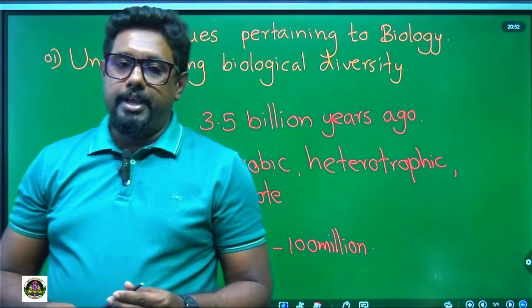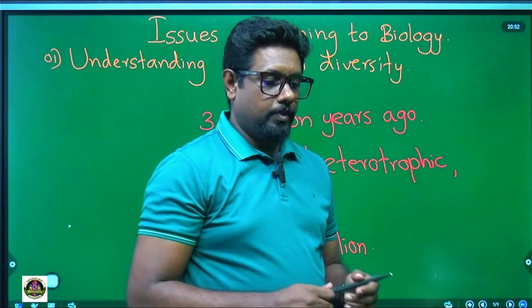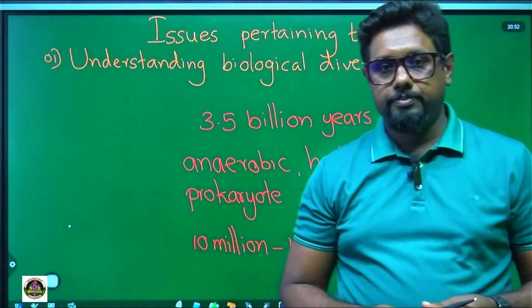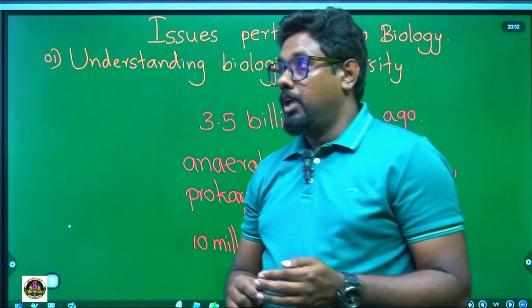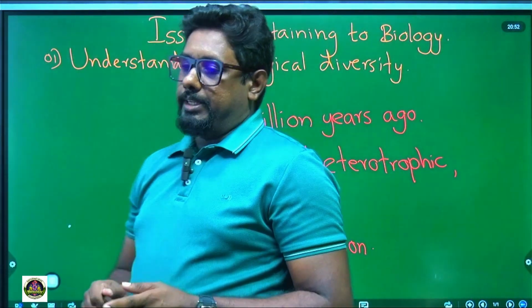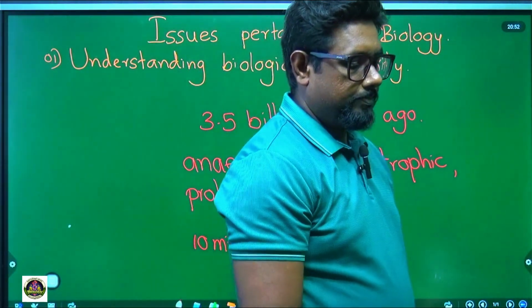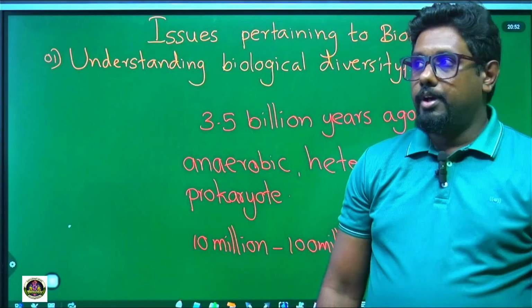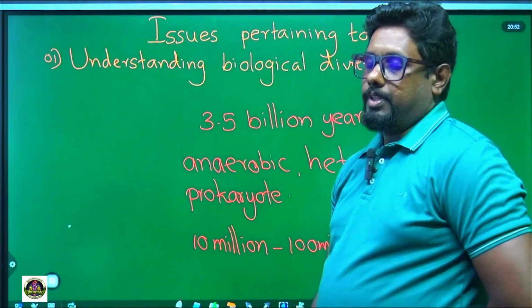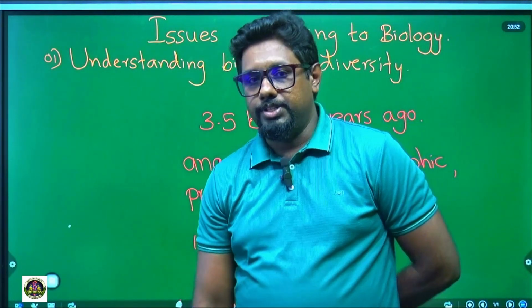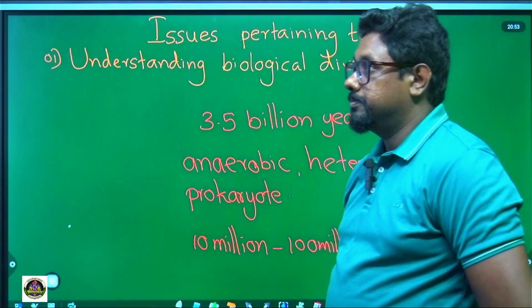At present, our planet is rich in diversity.